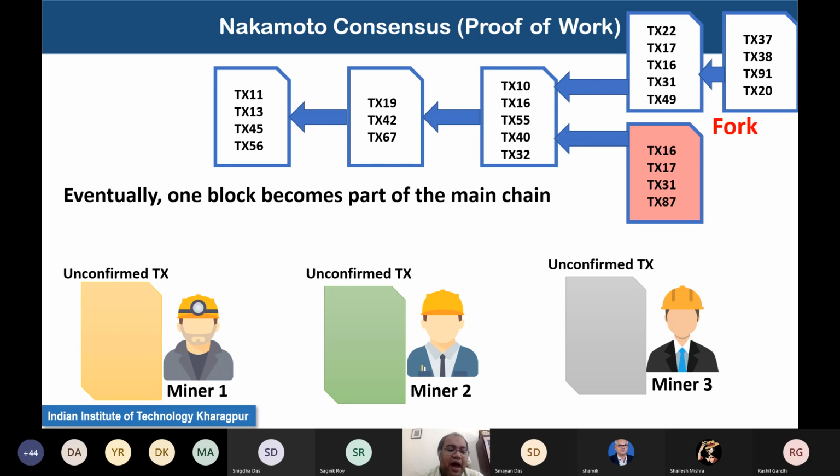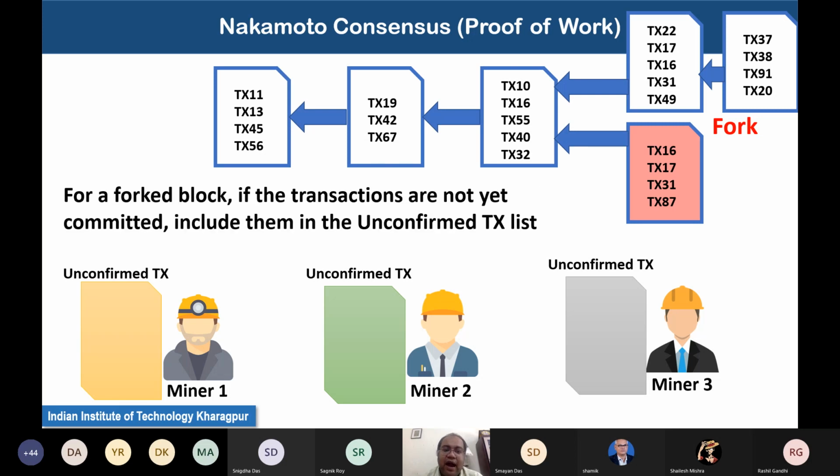So what will happen is that the miners will look at the transactions in this fork block which has been marked as red. I have transactions 16, 17, 31, and 87. Out of these 4 transactions, 16, 17, and 31 have already been committed. Transaction 87 has not been committed yet. So that transaction is reverted back to the unconfirmed transaction list of all the miners, and the miner tries to include it in future blocks that are going to get mined.